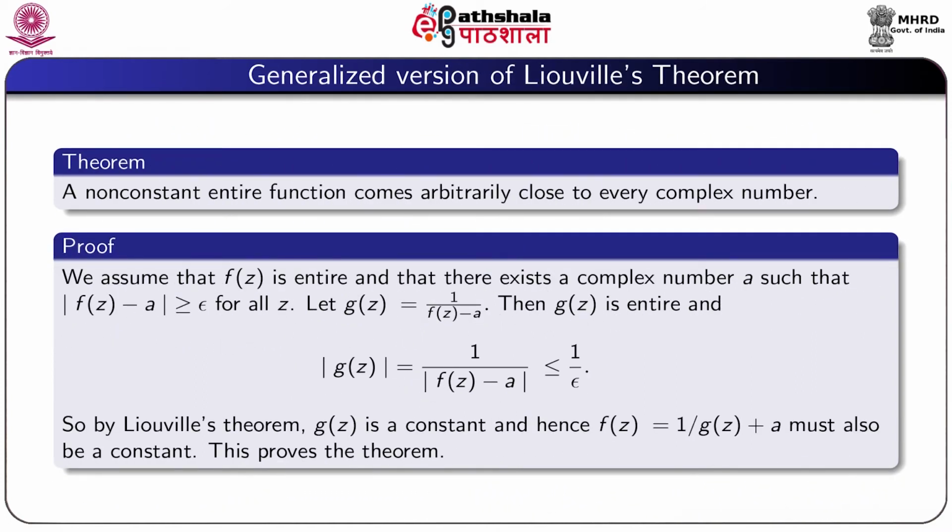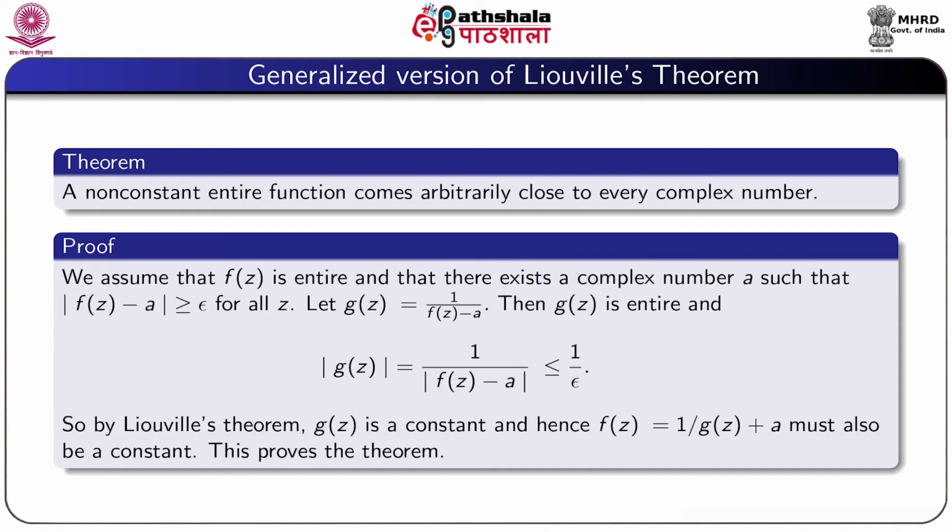Now, we discuss a generalized version of Liouville's theorem, which states that a non-constant entire function comes arbitrarily close to every complex number. Proof: we assume that f(z) is entire and that there exists a complex number a such that |f(z) − a| ≥ ε for all z.